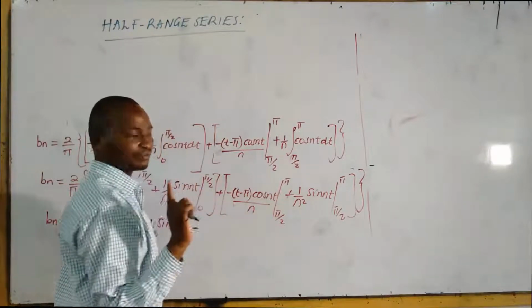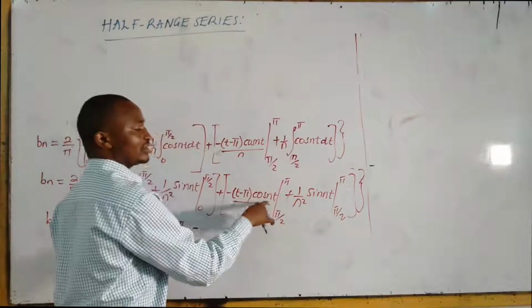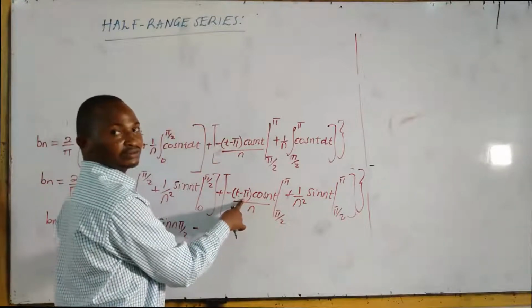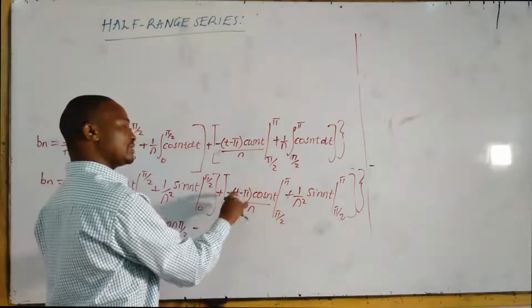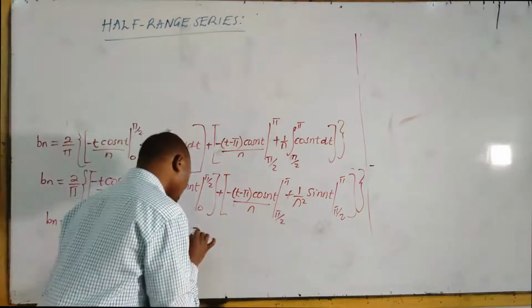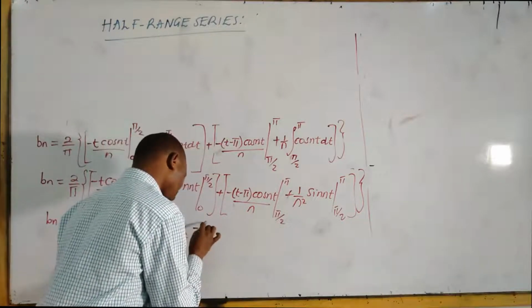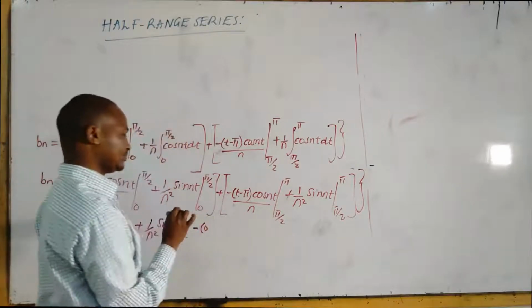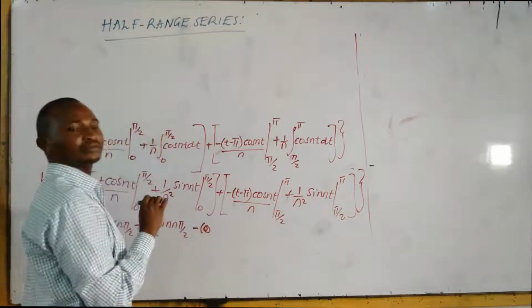Wherever you have t, you put pi. Here you have t, you should put pi. It is pi minus pi, 0. To make the upper limit, everything to be 0. So it is, I should say, negative 0, because the upper limit is 0.